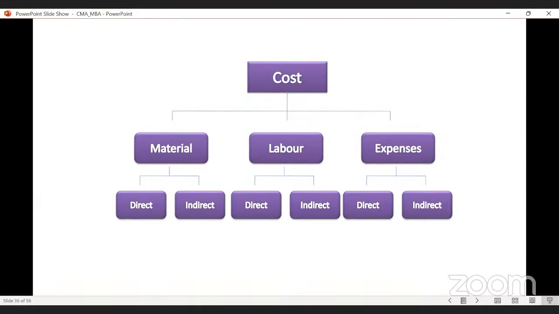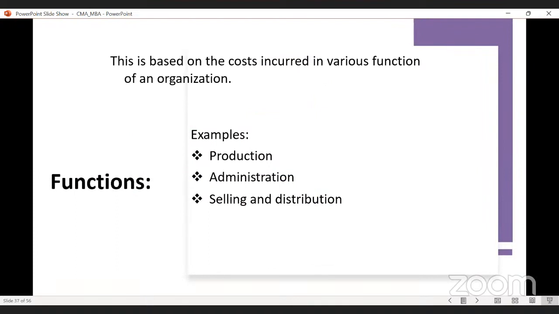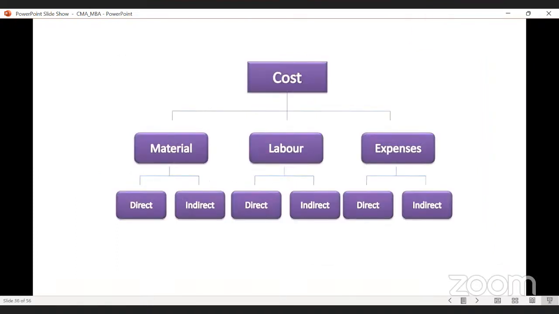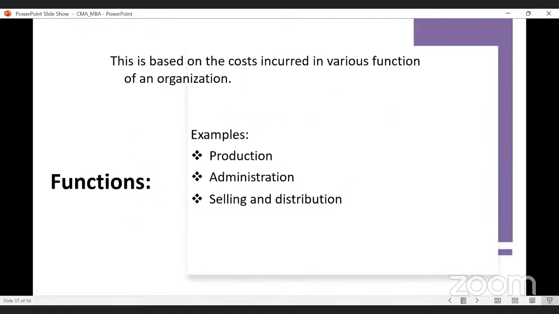I will discuss this in detail when we discuss the statement of cost in our next class. But for the time being, just remember these are the classifications of cost on the basis of element: cost may be material cost, labor cost, or expenses cost.